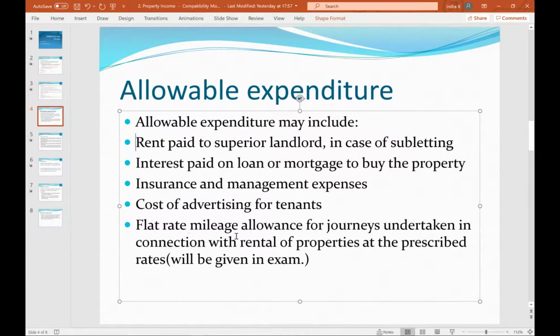Moreover, flat rate mileage allowance for journeys undertaken in connection with rental of properties at the prescribed rate is also allowed. So much wide, isn't it? So a lot of expenses are allowed. These are prescribed rates, like some mileage rate you will see in your book. I'll show you in your book, no worries. These rates are also given in the exam, that if you travel up to say 10,000 miles, then it is 45p per mile, like that. There is a rate. So that is also allowed.